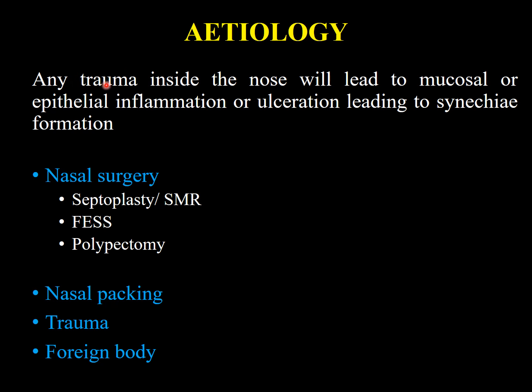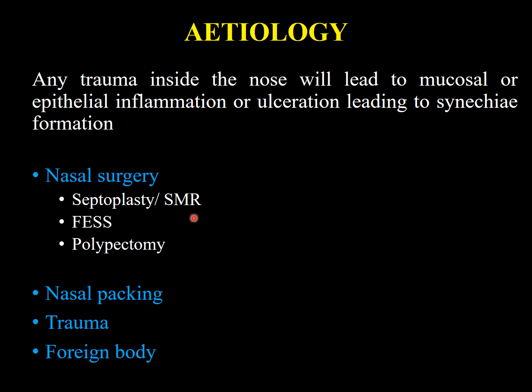Etiology: any trauma inside the nose will lead to mucosal or epithelial inflammation or ulceration, leading to synechiae formation. Most commonly, as I already mentioned, it happens in nasal surgery, such as septoplasty, SMR, FESS and polypectomy. These are all nasal procedures.